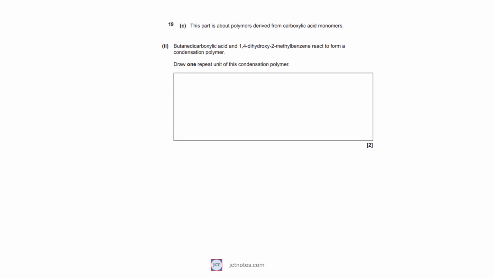We move to the second question of the part C in question 19. We have the butane dicarboxylic acid and 1,4-dihydroxy-2-methylbenzene reacting to form a condensation polymer. We are asked to draw one repeat unit of this condensation polymer.